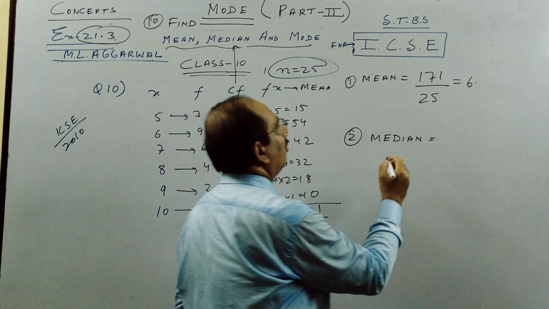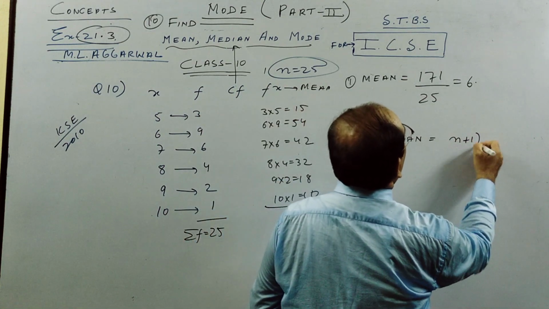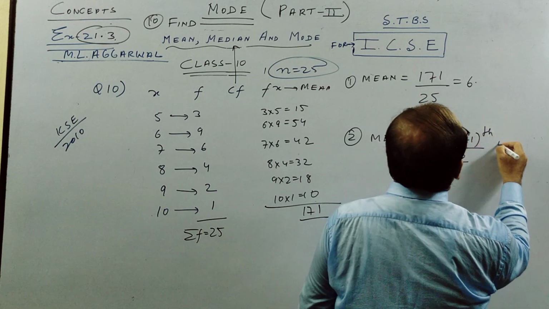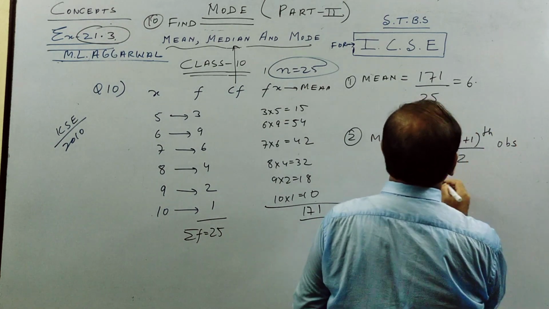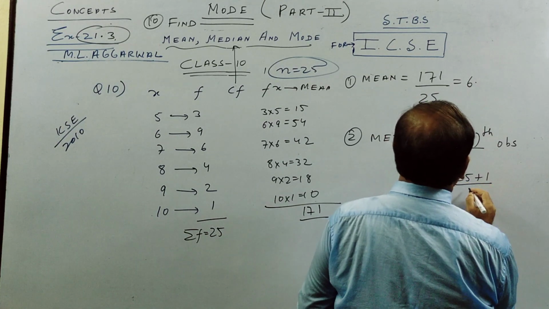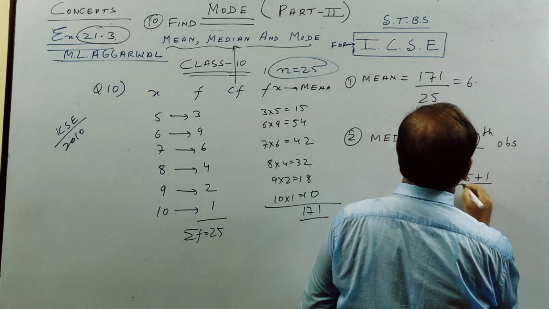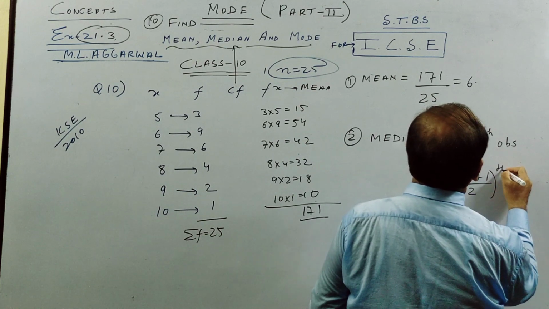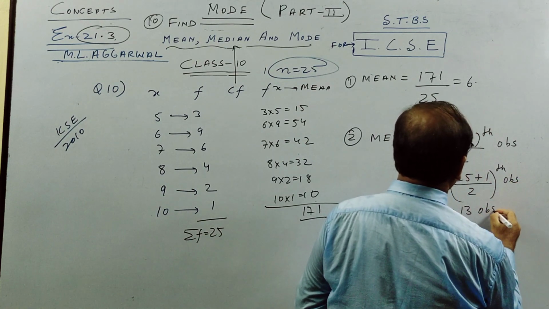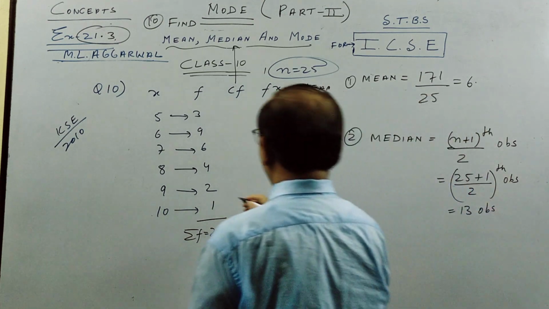For an odd number, you divide by 2 this observation. So 25 plus 1 by 2, that is, you get the 13th observation.